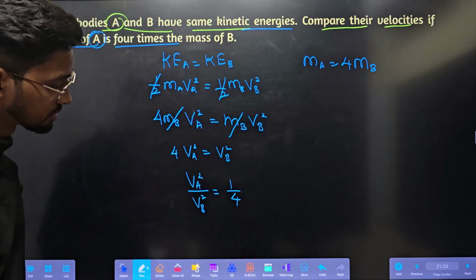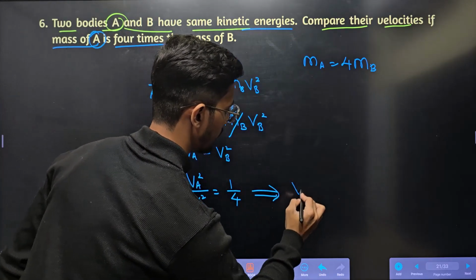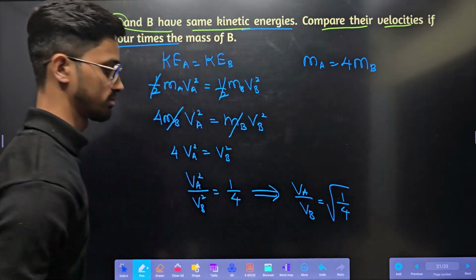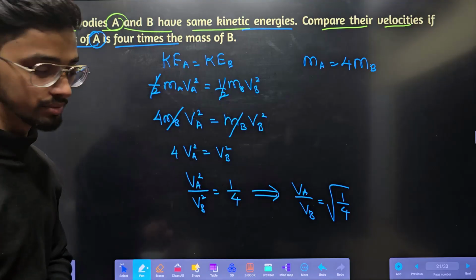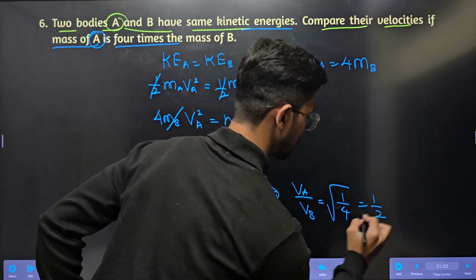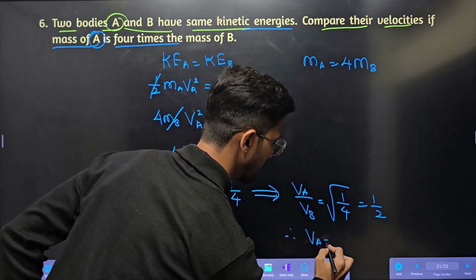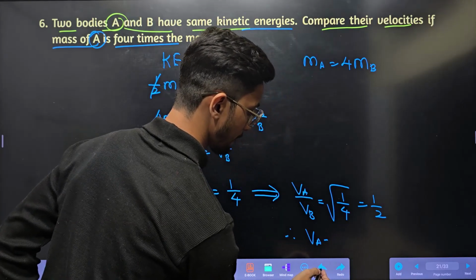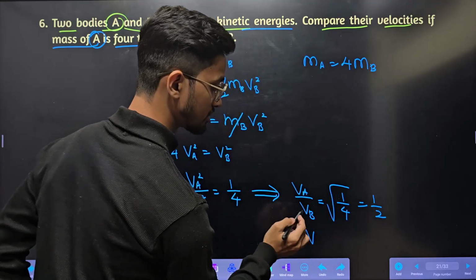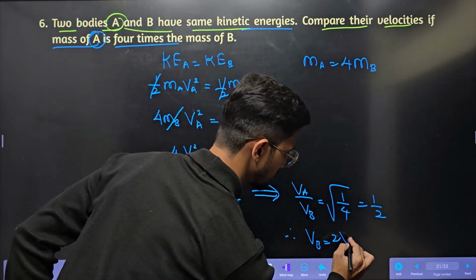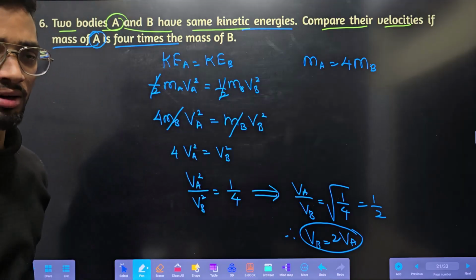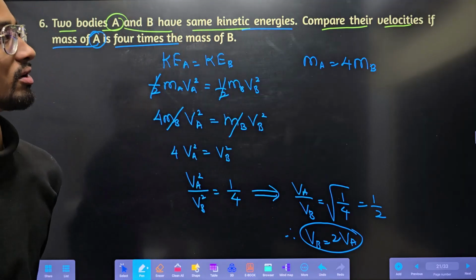This 4 comes here. From here, VA upon VB is equal to root of 1 by 4. Right? The square goes here. It will be 1:2. Therefore, I can write VB is equal to 2 times of VA. VB is equal to 2 times of VA. We just need to compare the velocities.